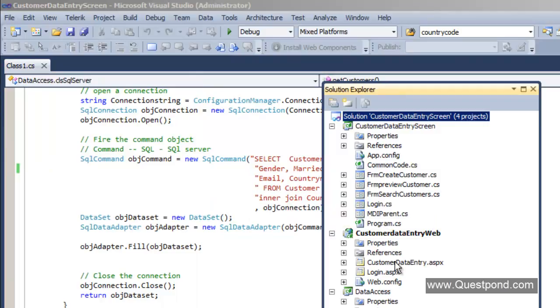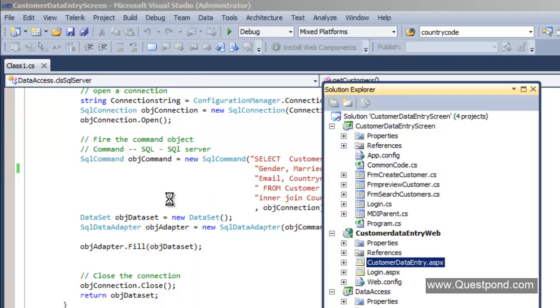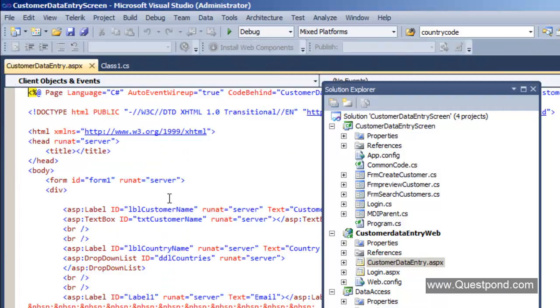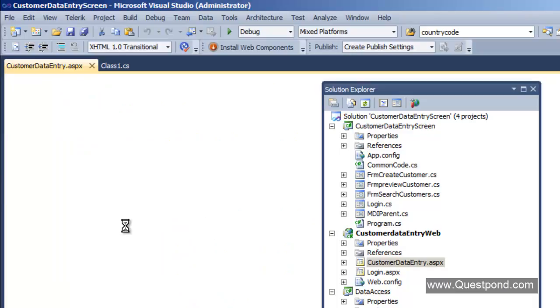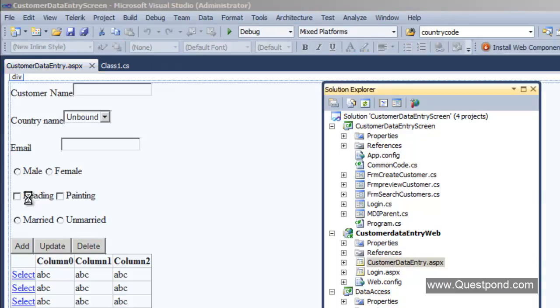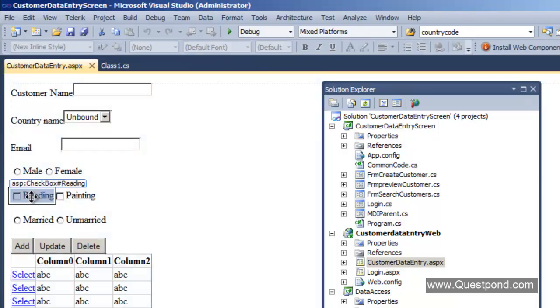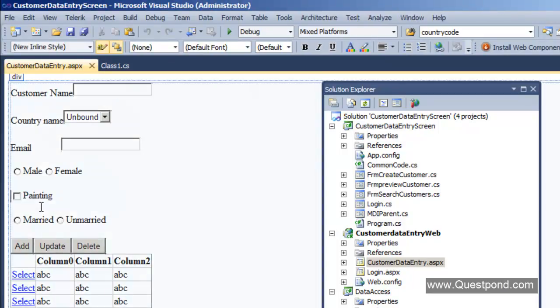Let's go to our customer data entry.aspx. So the first thing we'll do is go ahead and remove those hard-coded checkboxes, and we'll try to compile this project. Okay, so let's first go ahead and remove those hard-coded checkboxes. So let me go here. Let's go ahead and delete this reading and painting.